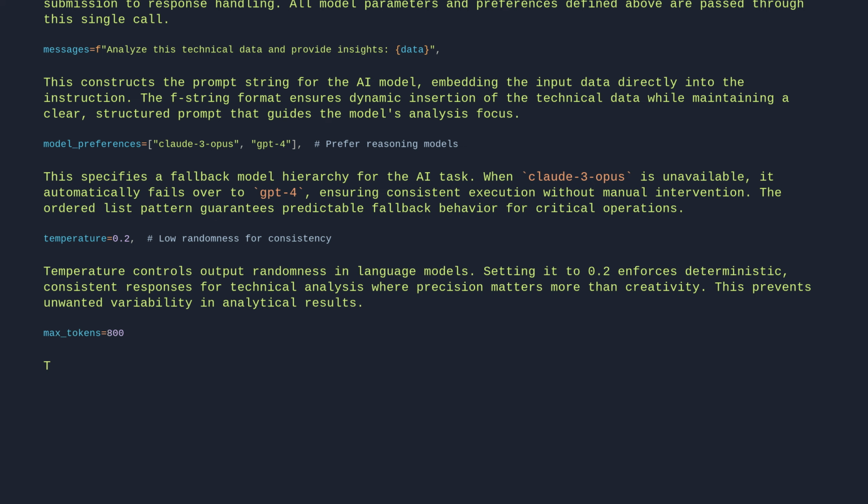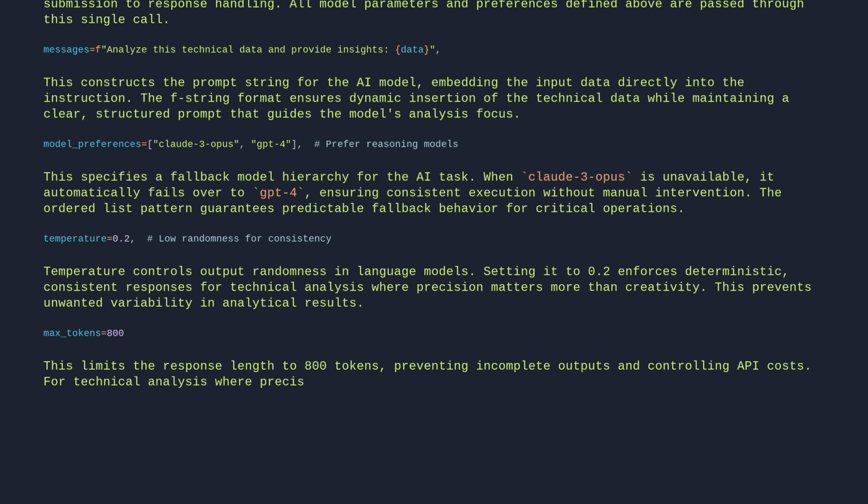max_tokens = 800. This limits the response length to 800 tokens, preventing incomplete outputs and controlling API costs. For technical analysis, where precision matters more than creativity, shorter responses with focused insights are optimal.